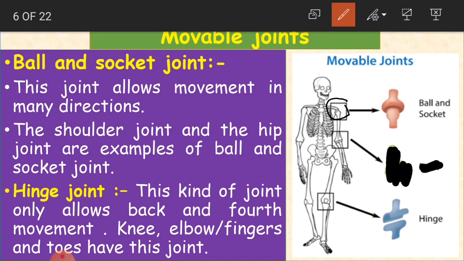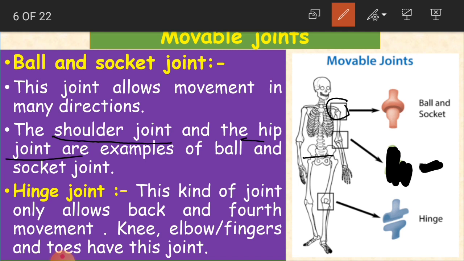The shoulder joint and the hip joint are examples of ball and socket joint. So the shoulder joint and the hip joint, which you have here. These are examples of ball and socket joint, which allows us to move that particular part in many directions.